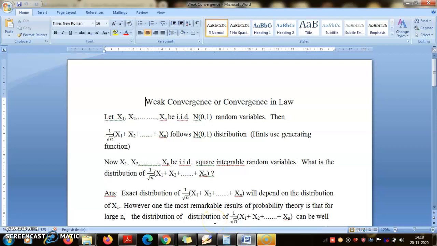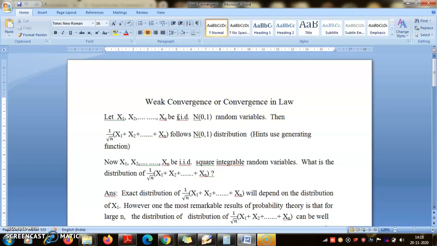Hello friends, today we introduce another important topic in probability theory, and this would probably be one of the last topics of discussion. This is going to be weak convergence and convergence in law. So far you have known the concept of convergence in almost sure sense and convergence in probability. You have seen their interrelations.